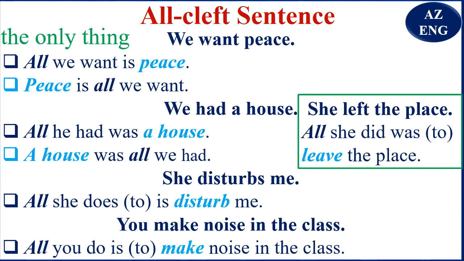All we want is peace. Peace is all we want. All we had was a house. A house was all we had. All she does is disturb me. All you do is make noise in the class. All she did was leave the place. Not difficult, right? Let's move on.